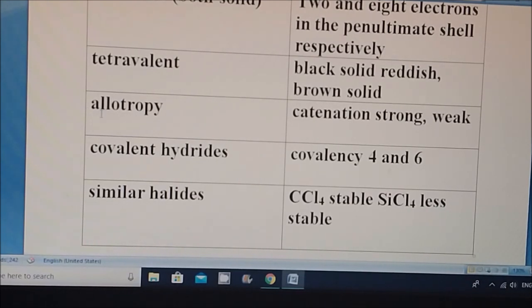Catenation means carbon may be forming lengthy, branched or cyclic compounds.